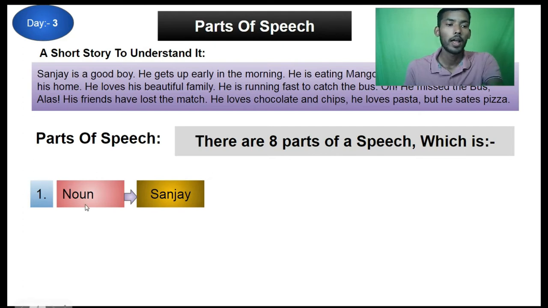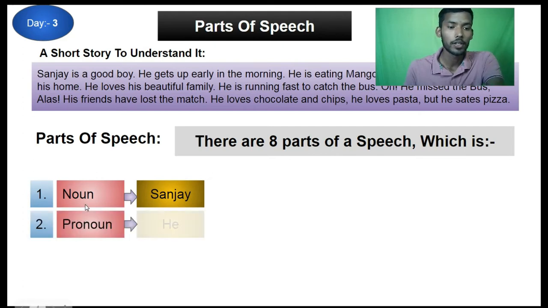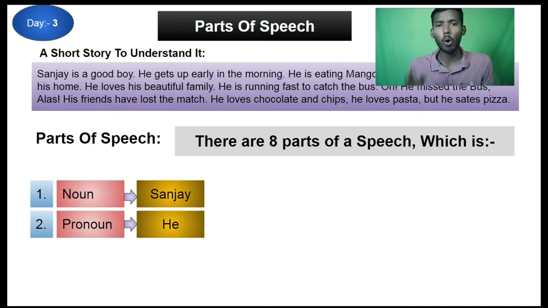Okay, and the next one is the pronoun. See here the pronoun, like he. Pronouns are like he, she, it, they, we, you, our, ourself, myself, my, mine. These all are pronouns, and definitely we are going to learn each and everything related to pronouns, because it is also a topic which I am going to cover in great detail. So don't worry about it. Here it is just for example purposes.